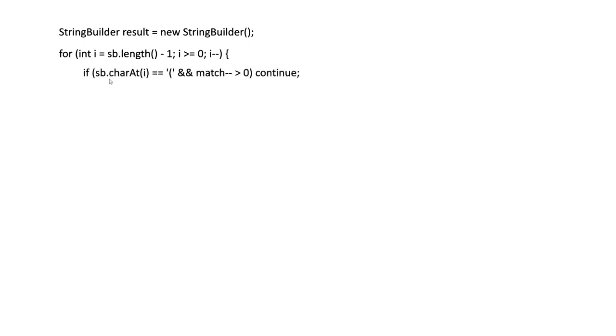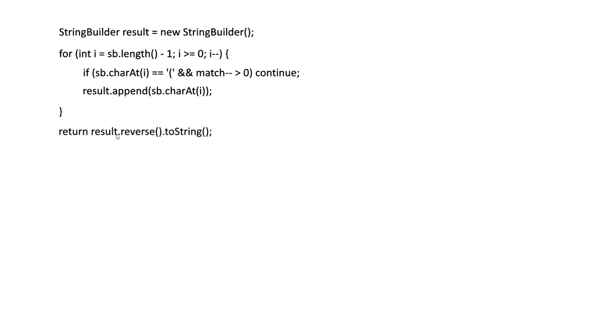So if the character at position i is an open paren, and we find that the match integer is greater than 0, meaning we have an unmatched open paren, we're just going to continue, which essentially just removes it. Otherwise, we're going to append the character. So this is basically just going to take care of any extra open parens. It won't append them to the result. And that is pretty much it.